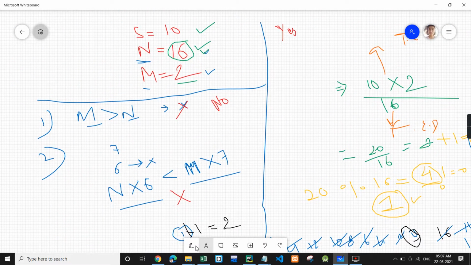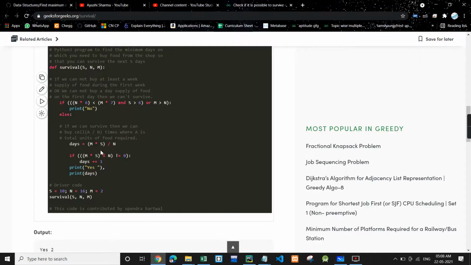These were the 2 cases where the answer will be no: if M is greater than N, and if M into 7 is less than N into 6. So this is the no case. Else we calculate the days, and if the modulus of this value is not equal to 0, it means we need one more day because some days are left, and then we print yes, and then we print the number of days.